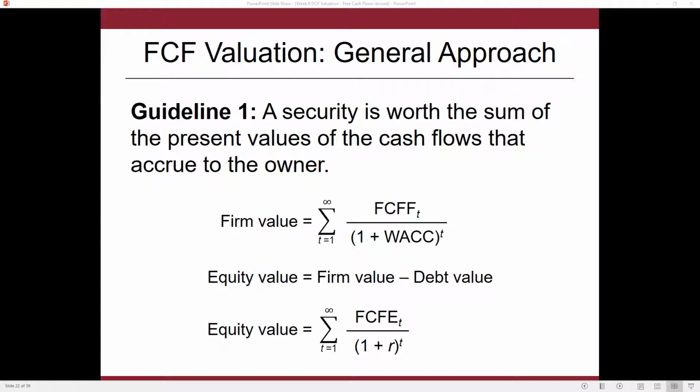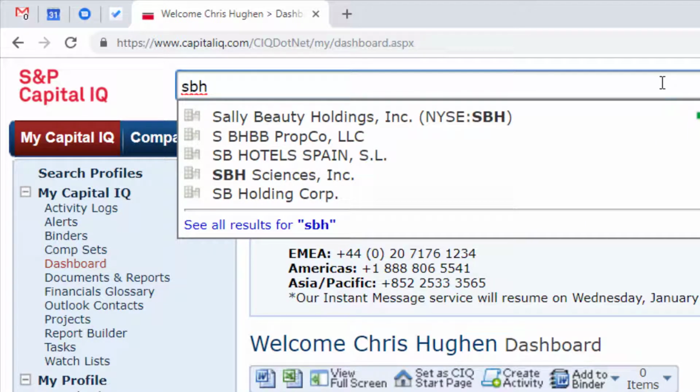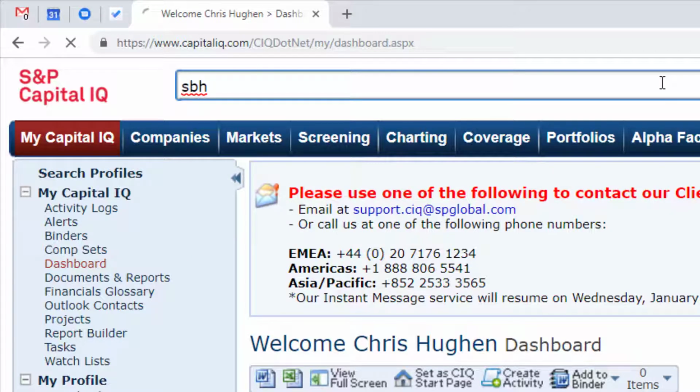Let's talk about one source of the market's expectations. Not a perfect source, but at least one source that is generally available for us to use. And that is the consensus expectations of sell-side research analysts. Let's take a look at Capital IQ, and I'm going to pull up a company called Sally Beauty. The ticker symbol is SBH.